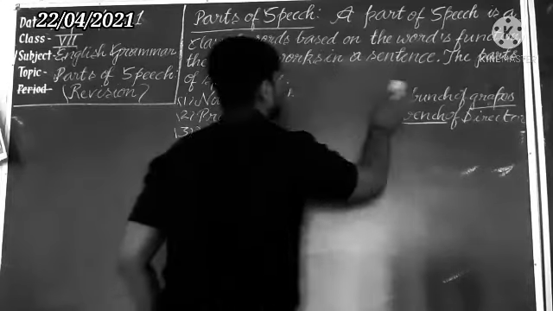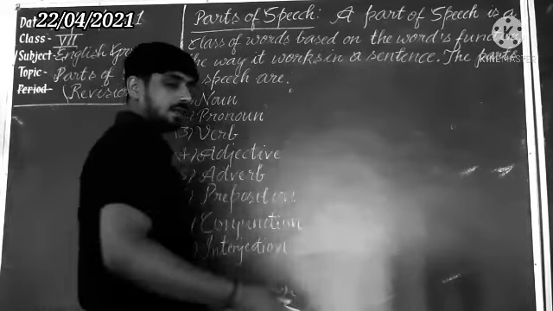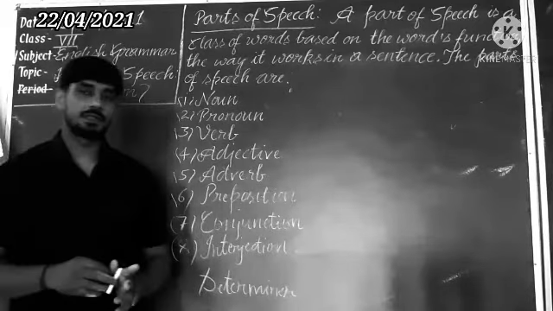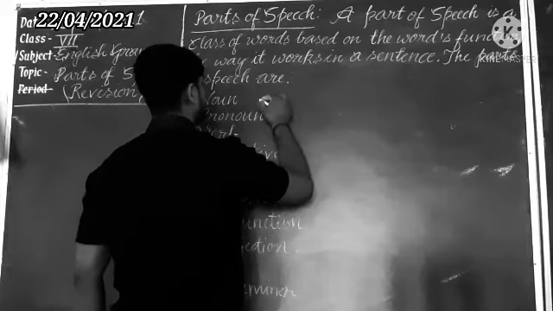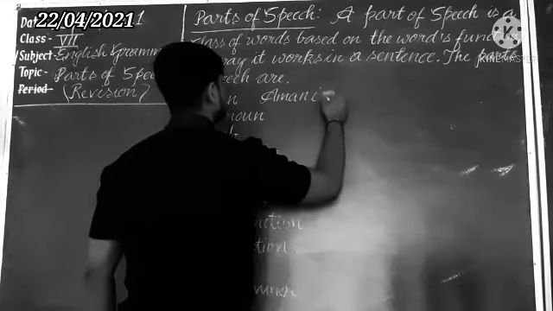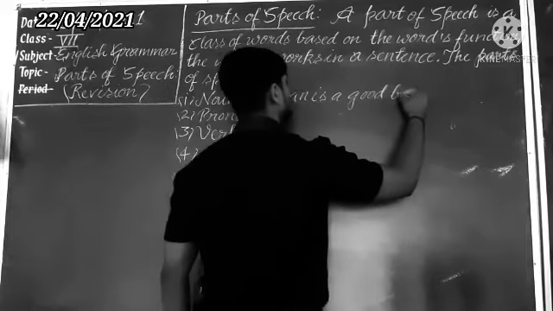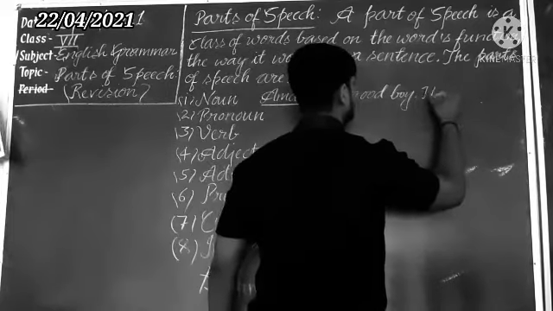Next one we are coming to pronoun. Dear student, you know that a pronoun is a word used in place of a noun. Understand? Suppose that I am writing here, Aman is a good boy. So we can also use in place of Aman, he.